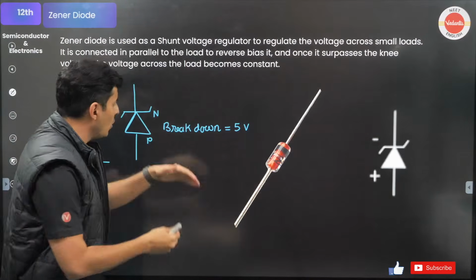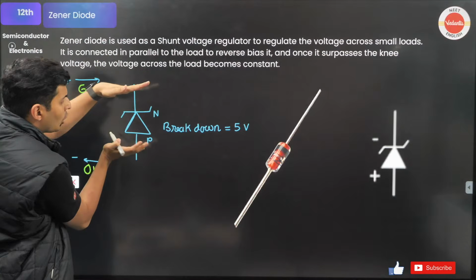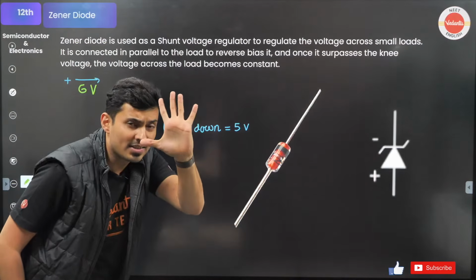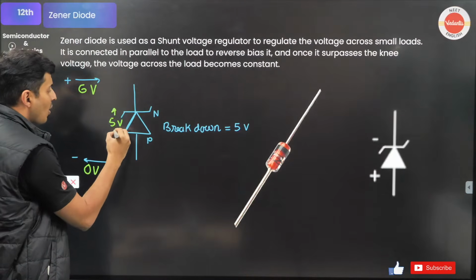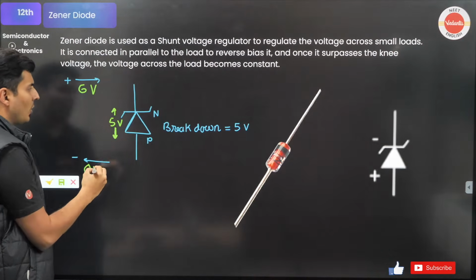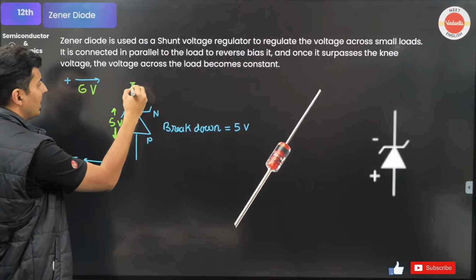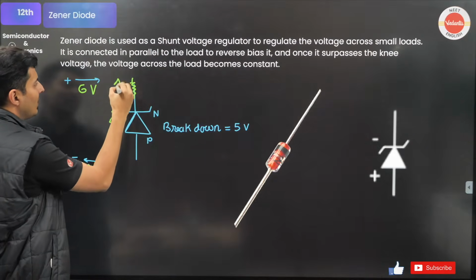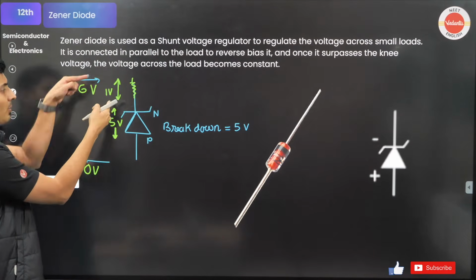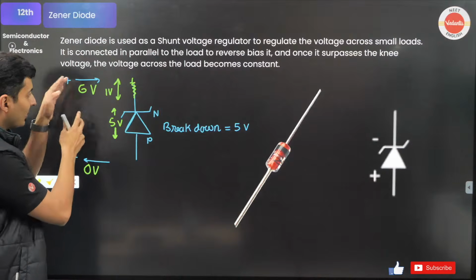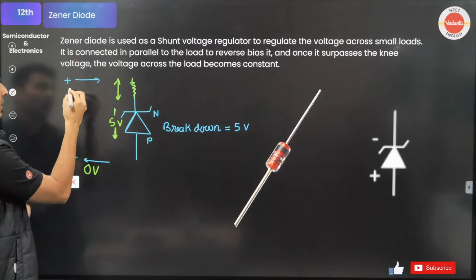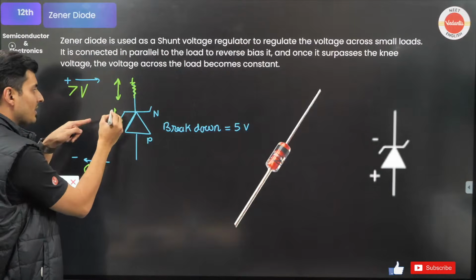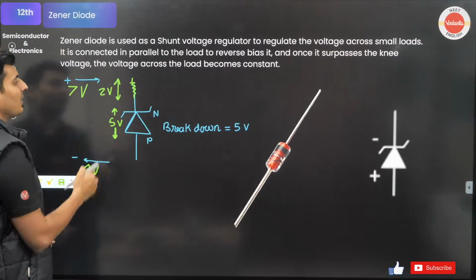No matter what you do across this diode, only 5 volts can be dropped. So you will see only 5 volts will come up on this diode, and the remaining part of the circuit, maybe there is a resistance here, you will see 1 volt being applied over here. Out of the 6, 5 comes here, 1 comes here.